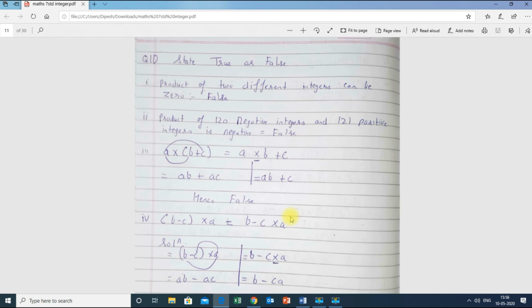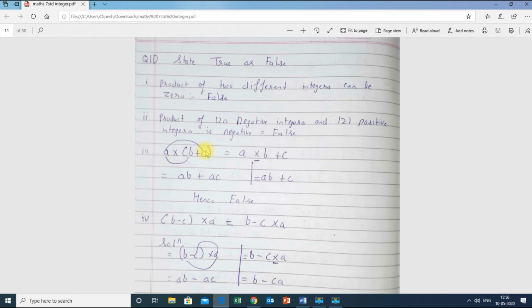The reason is that 120 negative integers, 120 is an even number. When it is even, we always get a positive answer, but they are saying it is negative. Therefore this particular answer is wrong, so it is false. Now, a into bracket b plus c equal to a into b plus c. Over here you are going to learn a new topic. You can't solve b plus c because the variables are different. If it is b plus b, I can write 2b, but I cannot solve b plus c.